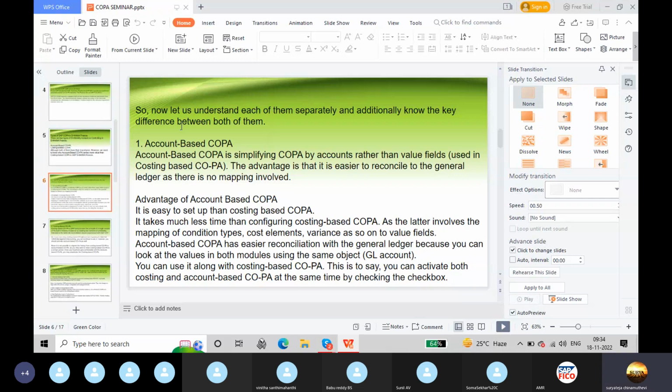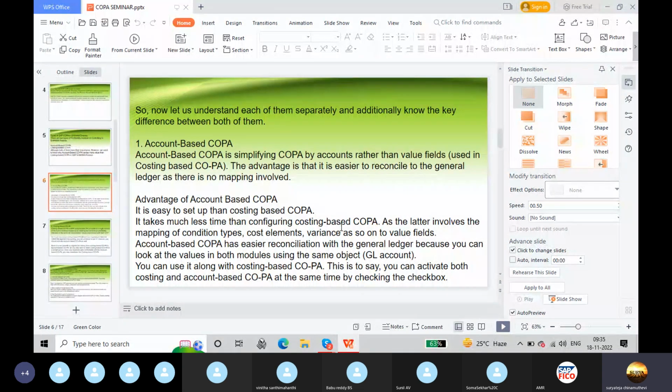Account-based COPA. Account-based COPA is simplifying COPA by accounts rather than value fields, which are used in costing-based COPA. The advantage is that it is easier to reconcile to the general ledger as there is no mapping involved. Advantage of account-based COPA: it is easy to set up than costing-based COPA. It takes much less time than configuring the costing-based COPA, as the latter involves the mapping of condition types, cost elements, variance, and so on to value fields.